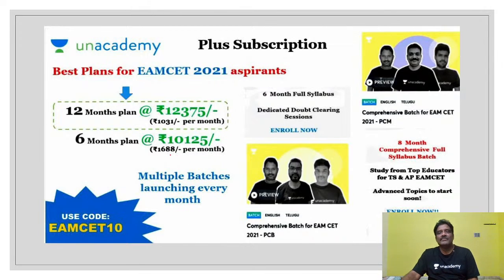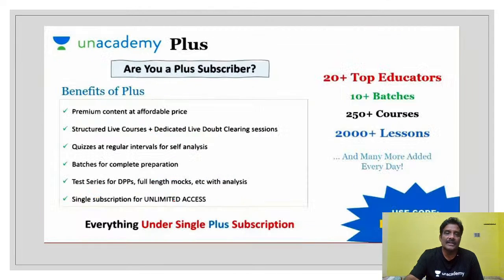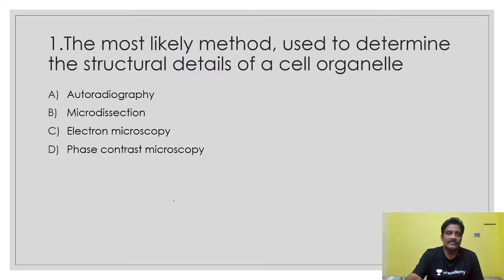Today our program is on cell, the structural and functional unit. Let us start with our program here. This is the first question you are facing here. The most likely method used to determine the structural details of a cell organelle.